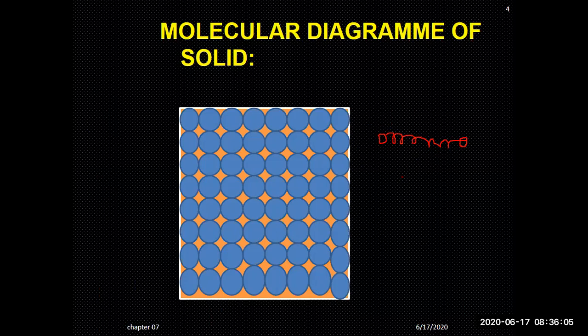They have vibratory motion, oscillatory motion, to and fro motion of the molecules about their mean position. They are not changing their position. They are not moving up and down. They are oscillating at their own mean position. They are considered like this one.